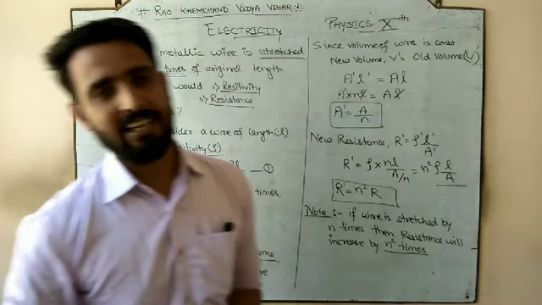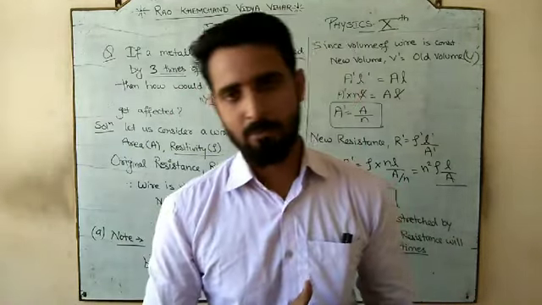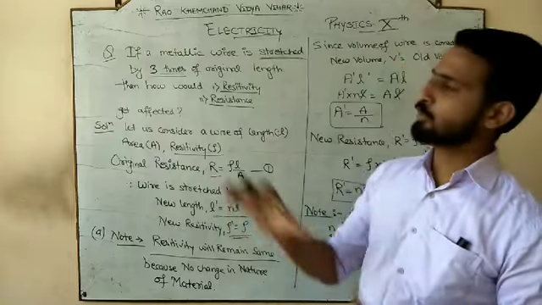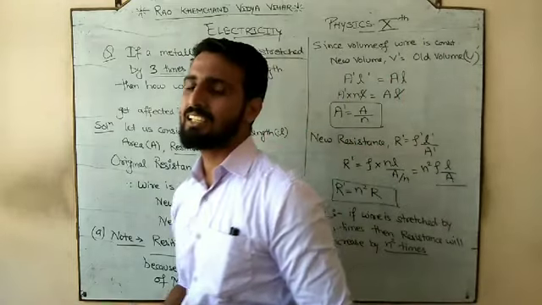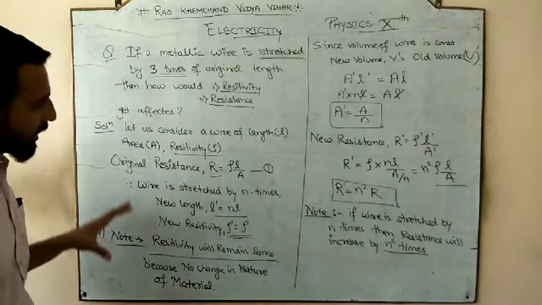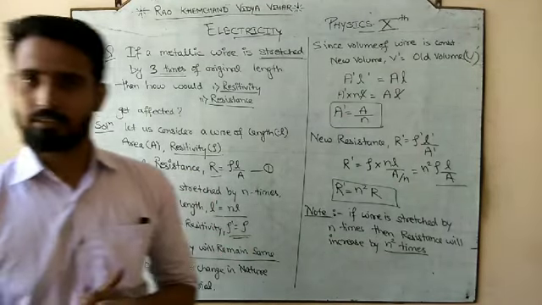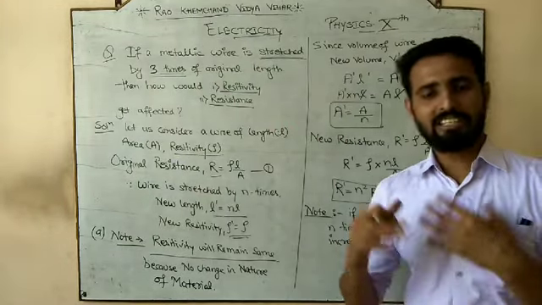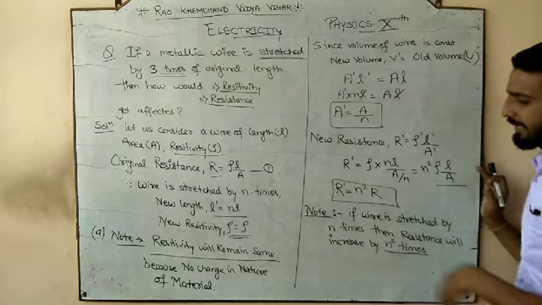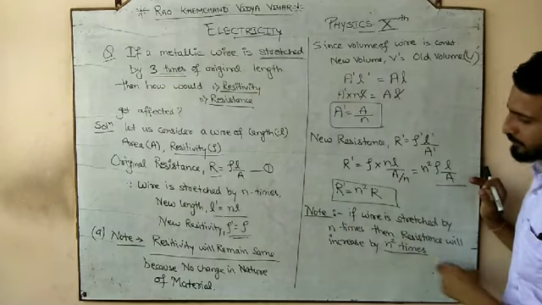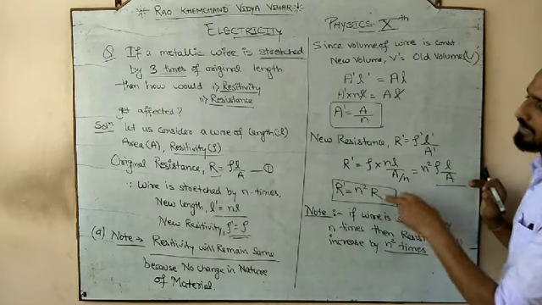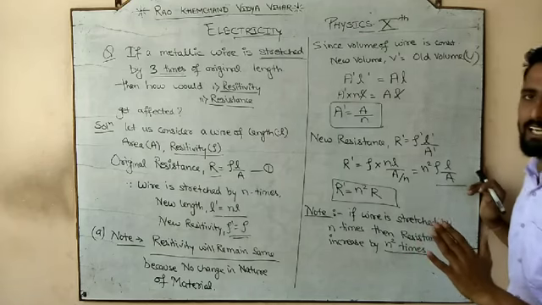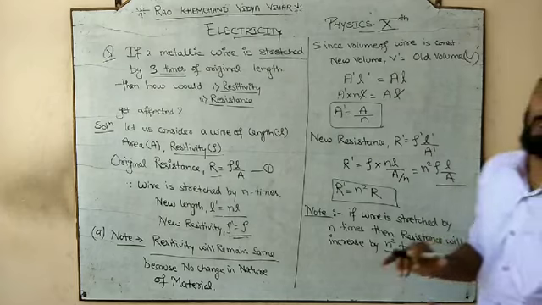But you can apply this directly only when we have some objective problem, some fill in the blanks problem or any true false type of content, or when we have this question in 1 mark. But it has been seen in CBSE that this question has been asked in 2 to 3 marks. So many times this question has been asked in 2 to 3 marks. If it is carrying 3 marks, and you write directly, if wire is stretched by n times, it will increase by n square, so new resistance is 3 square, which is 9R, for 3 marks, okay, you are absolutely correct with the answer, but it carries 3 marks.